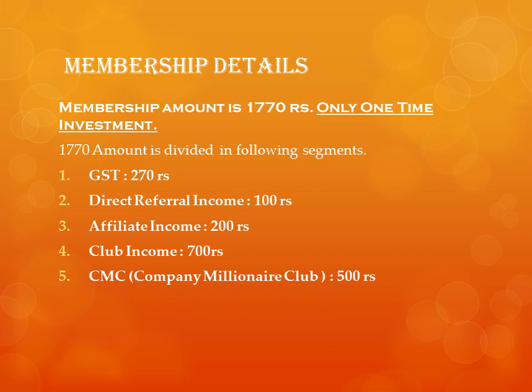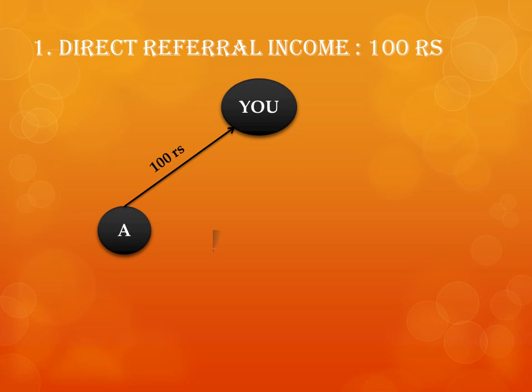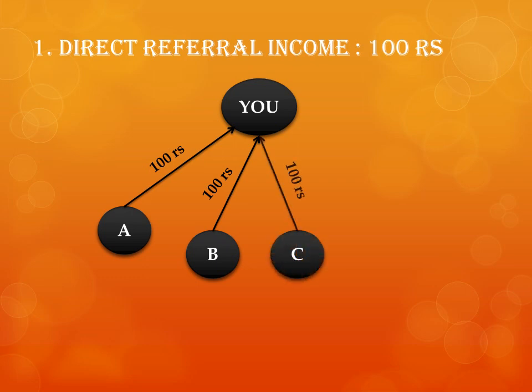Next, go to the referral income, which is 100 rupees. When you join under a person, 100 rupees out of your 1770 will go to that person. Similarly, when you make downlines under you, suppose A is your first downline who has to pay 100 rupees, B pays 100 rupees, and if you make a third member under you, he or she has to pay 100 rupees.